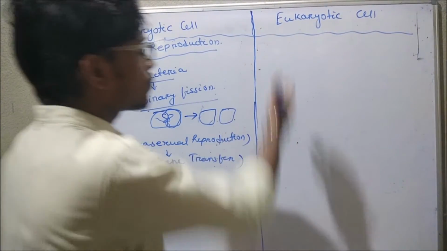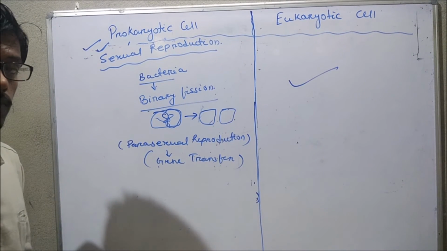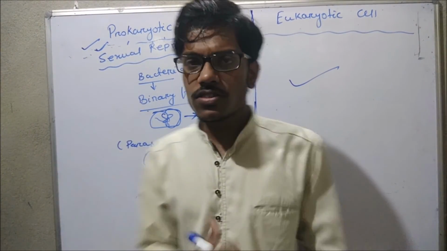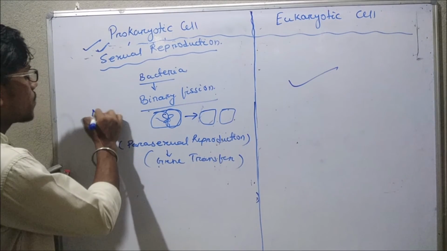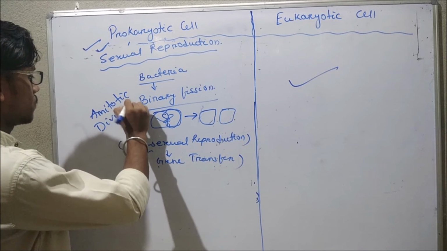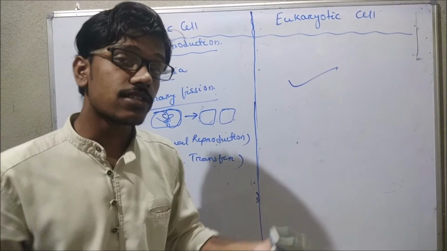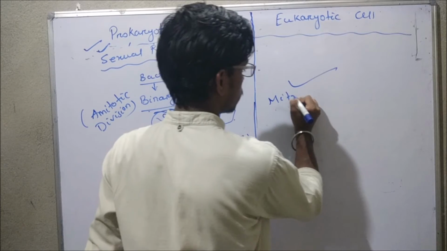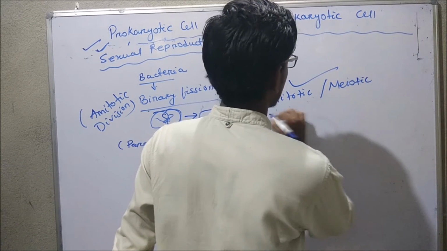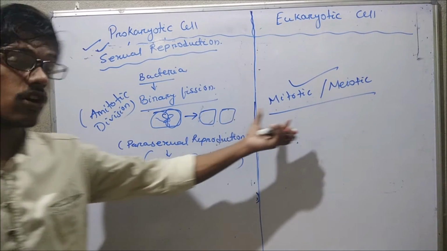But in case of eukaryotic cell, they may undergo sexual or asexual reproduction. That means here mitotic division and meiotic division occur, but in prokaryotic cell the division that is not mitotic or meiotic is amitotic division. Amitotic division occurs in prokaryotic cell, but in eukaryotic cell there is mitotic division or meiotic division. This is with respect to sexual reproduction or cell division.